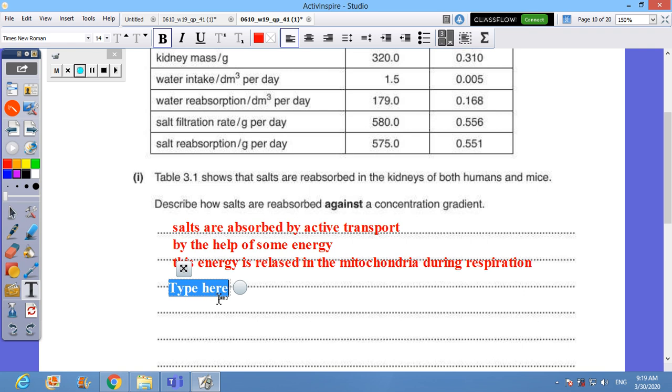You need to add that this is done from low concentration to higher concentration, and this is against the concentration gradient.